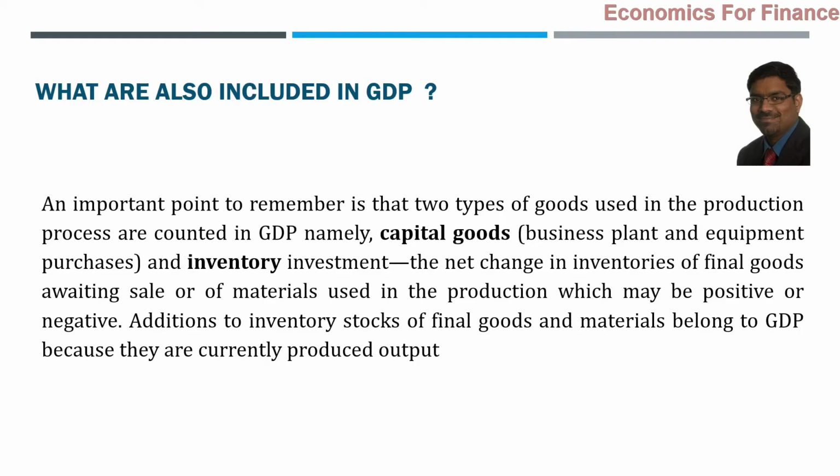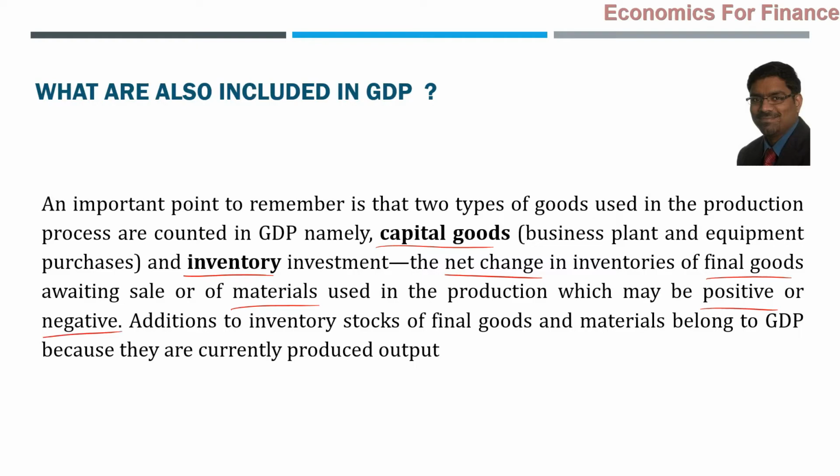One is capital goods, second is inventory investment. Capital goods means, naturally, plant, equipment, etc. Inventory investment is basically the net change in the inventories of either final goods or materials. And this net change could be positive also, negative also, naturally.